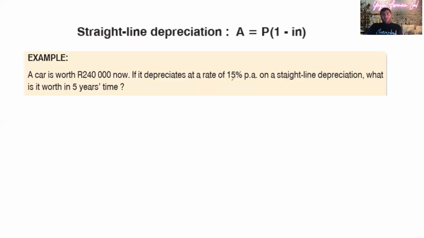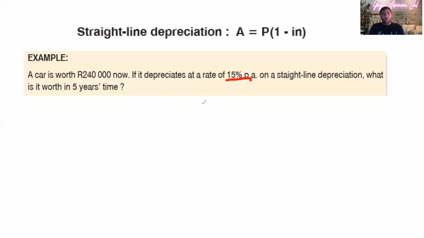You shouldn't get confused with this example. It says the car is now worth 240,000. It depreciates at a rate of 15% per annum on straight line depreciation. What is it worth in 5 years' time? First I need to find the amount that is depreciating, because it is not given to us. What is given is the percentage of that amount.